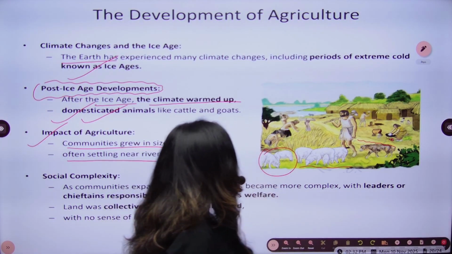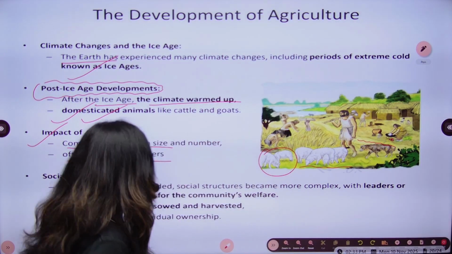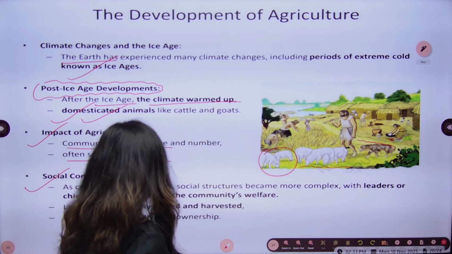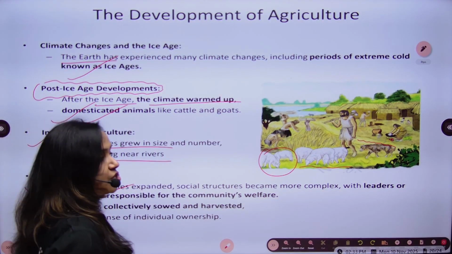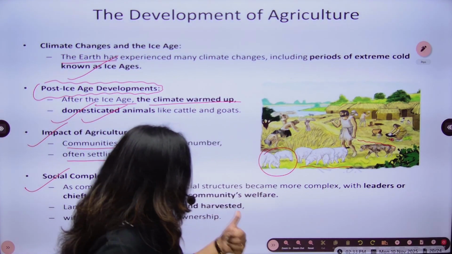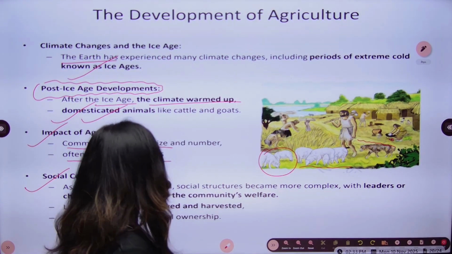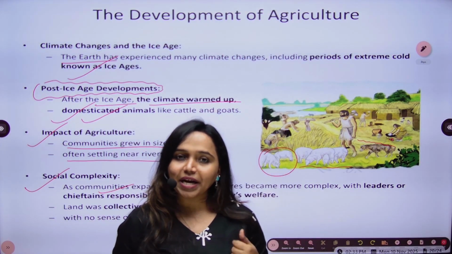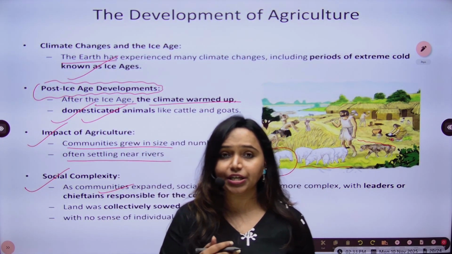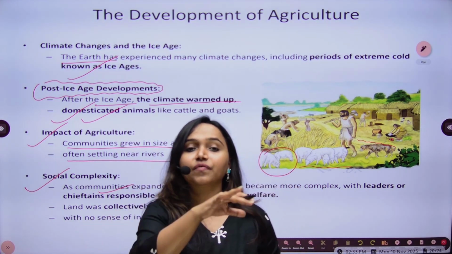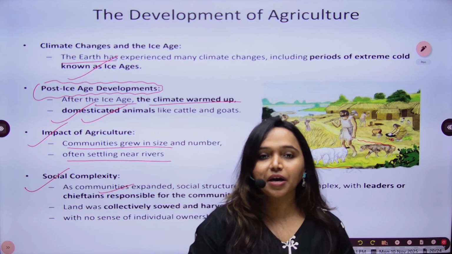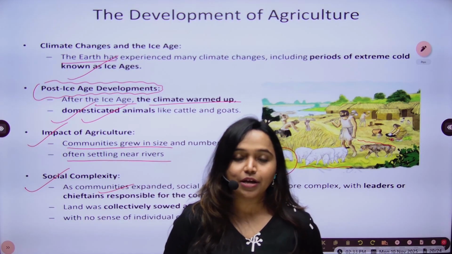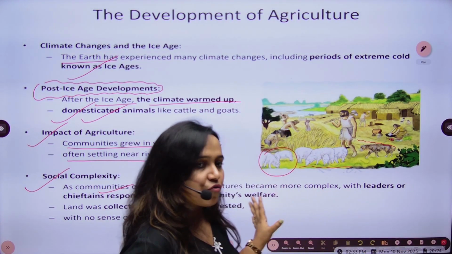And after the point when they started living together, now come the social complexities which we see even today. As communities expanded, social structures became more common and more complex, with leaders or chieftains responsible for community welfare. Because when people live in a particular community, there is a need for a leader, for persons who look after the welfare of all. So different occupations are important. The division of occupations among the people was important. So these were the early phases of human history.